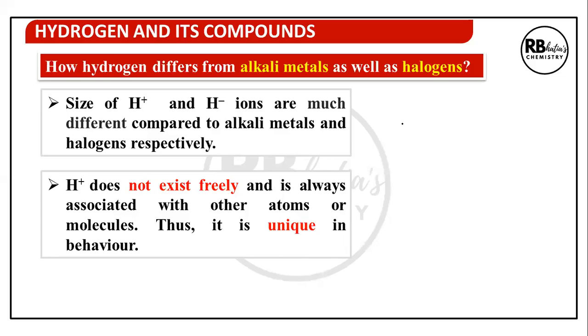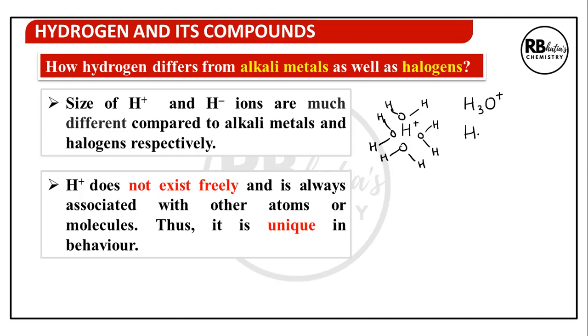For example, if H plus is released in water, it gets surrounded by water molecules like this, forming solvated ion. Like the various solvated ions it can form is, if it gets surrounded by one water, we write hydronium ion.